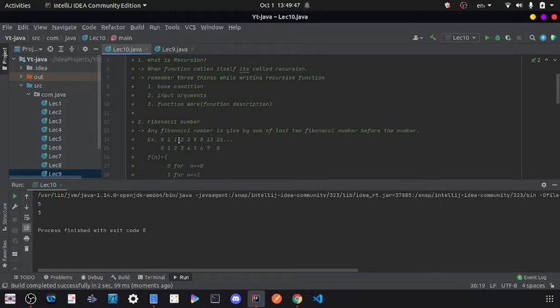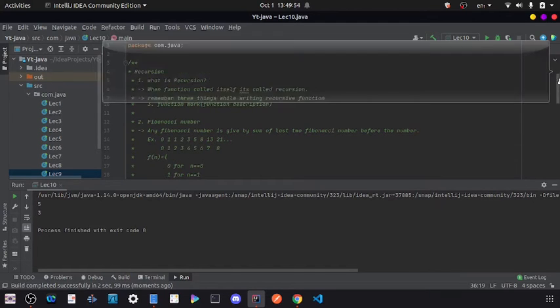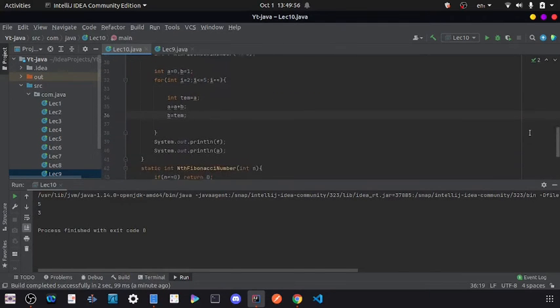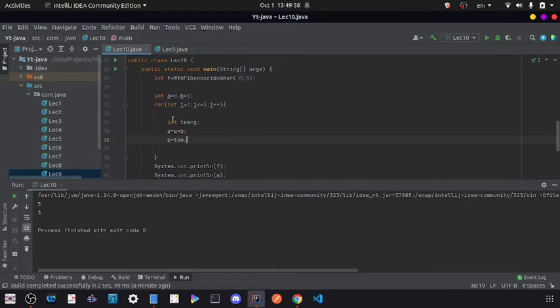Yes, fib of 5 is 5 only, so our recursion function is totally fine. Here in the iteration method we are making some mistake. Let's find it together. So a is a plus b, then b is equal to temp, temp is a.